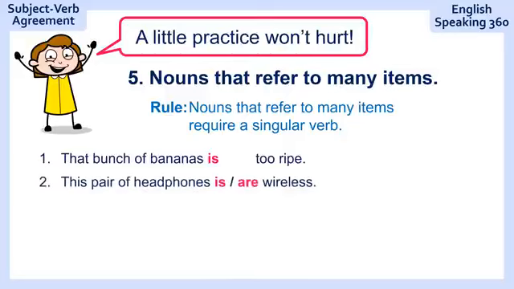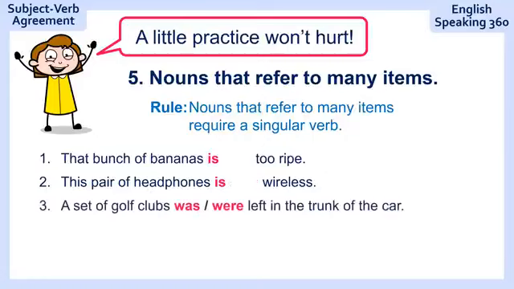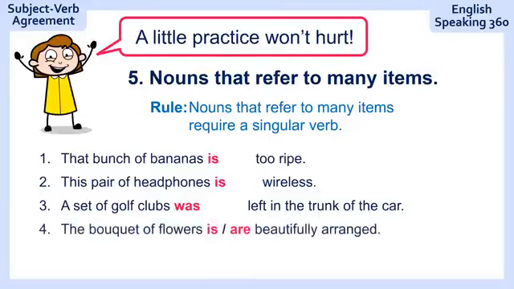This pair of headphones, wireless. Is wireless, of course, because it's a pair, one pair. A set of golf clubs, left in the trunk of the car. A set of golf clubs was left in the trunk of the car because it's one set. Many golf clubs, but only one set. The bouquet of flowers, beautifully arranged. The bouquet of flowers is beautifully arranged.